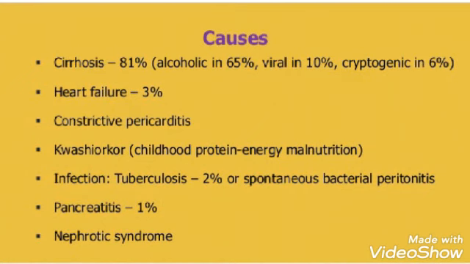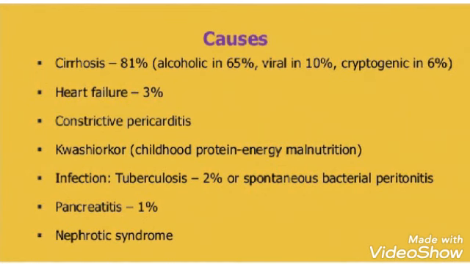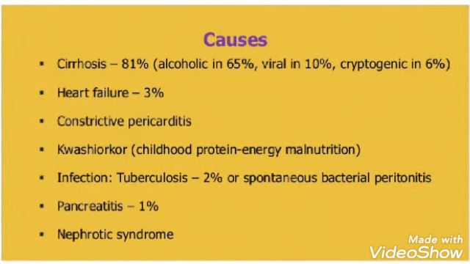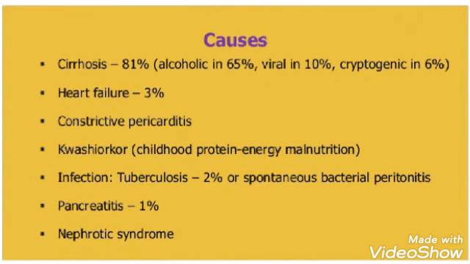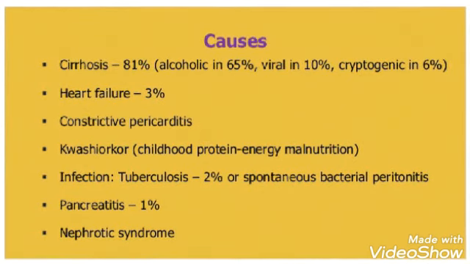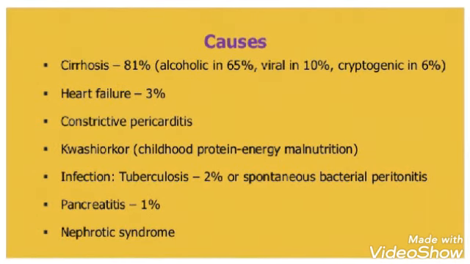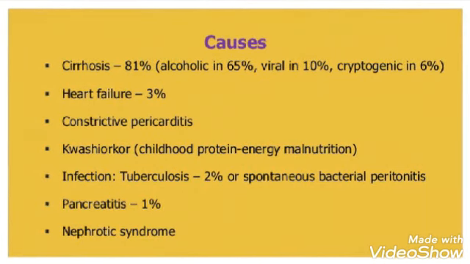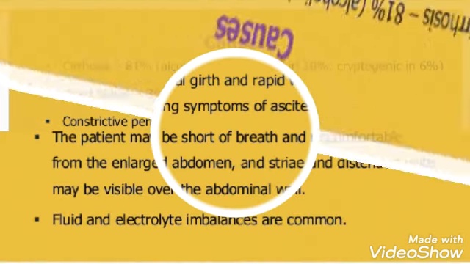It is cirrhosis 81%, which is mainly caused by alcohol 65%, viral infection 10% and cryptogenic 6%. Then other reasons are heart failure 3%, constrictive pericarditis, that is infection, then kwashiorkor, childhood protein energy malnutrition, then infection, tuberculosis 2% or spontaneous bacterial peritonitis, then pancreatitis 1% and nephrotic syndrome. So all these reasons lead to ascites in a person. Then we see the clinical manifestations.